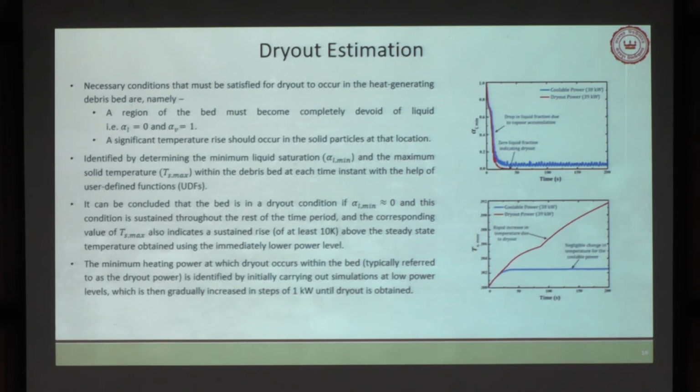That means you have your heat generating solid, but that part is not submerged within your liquid. So that is one kind of situation where you can call it a dry out case, because in that situation the temperature of your bed will actually rise.